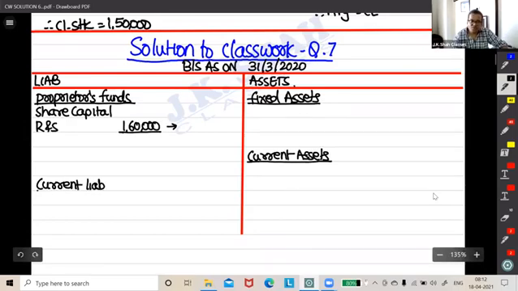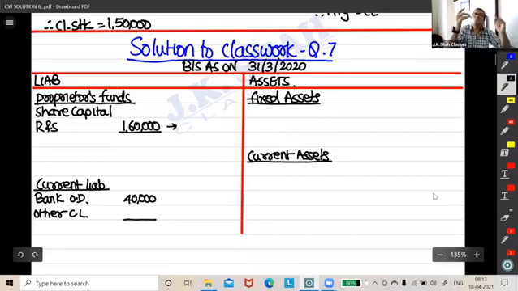Correct? Because we know that we are given net working capital, which is current assets minus current liabilities. Okay. In that, we know bank overdraft. Bank overdraft is how much? 40,000. Whatever balance comes, now that we'll call as other current liability. Well, sir, what if it doesn't come? We put nil. So simple as that. Okay.